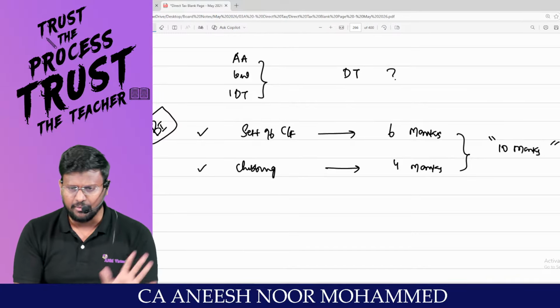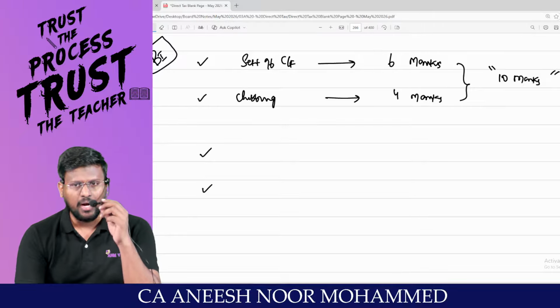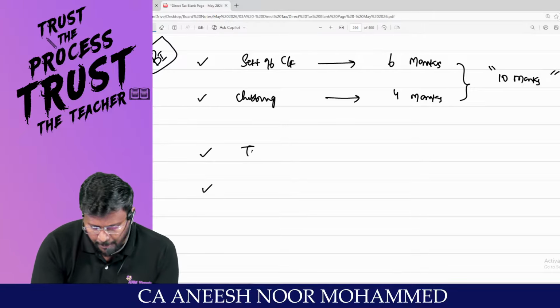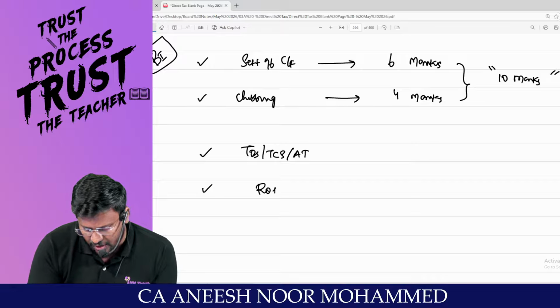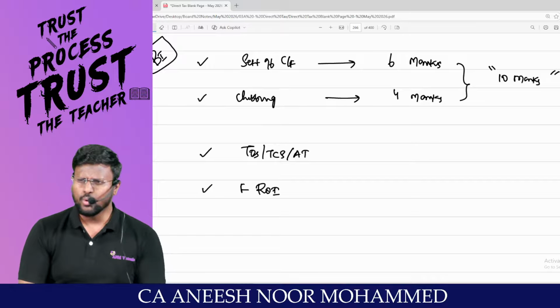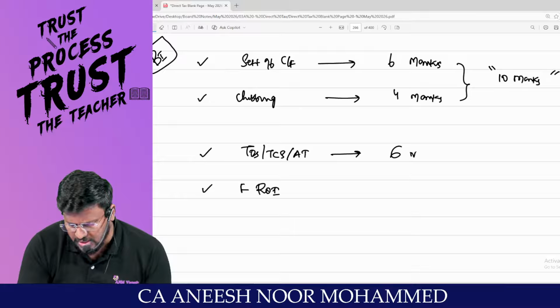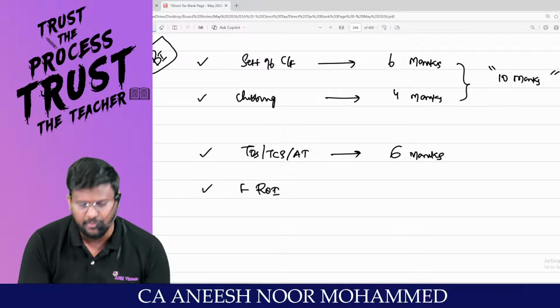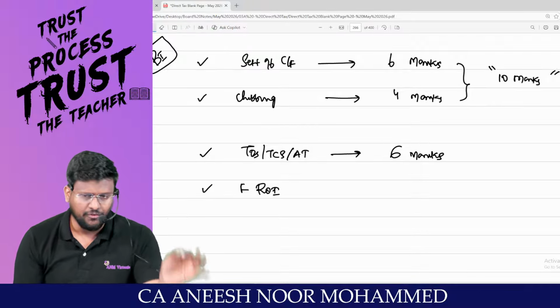10 marks taken care of. Then, my dear lovable students, the second bucket you are supposed to mandatorily prepare is TDS, TCS, advanced tax and filing return of income. In every exam, TDS, TCS and advanced tax are asked for 6 marks. I am talking about a standalone question, not as a part of computation of total income.